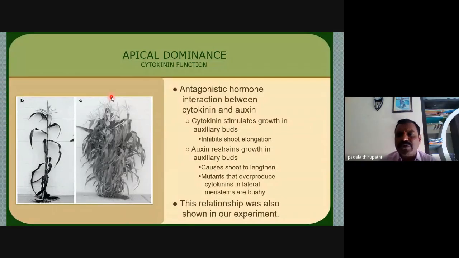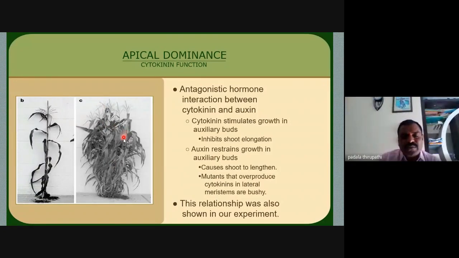Then it causes the shoot to lengthen. In mutants that overproduce cytokinins, the lateral meristems are bushy. This relationship was also shown in our experiments. See here, this is the apical dominance, and this is bushy, related to the plants whose auxiliary buds are induced by cytokinin. So cytokinin induces auxiliary buds, but auxin induces the terminal bud. So this is the main difference between auxins and cytokinins. This is by auxin, this is by cytokinin.